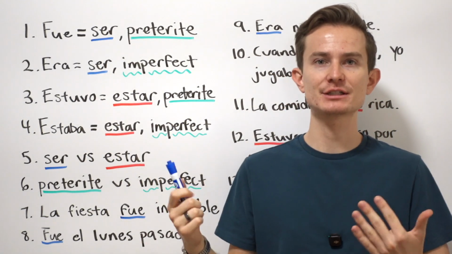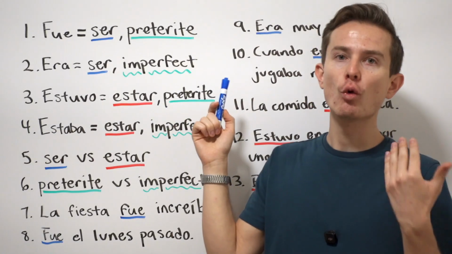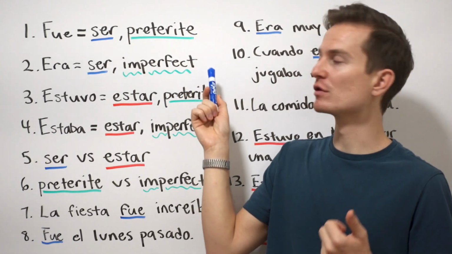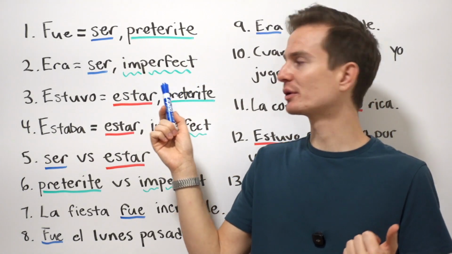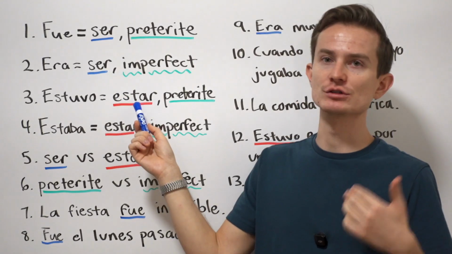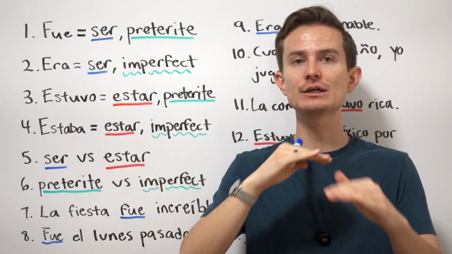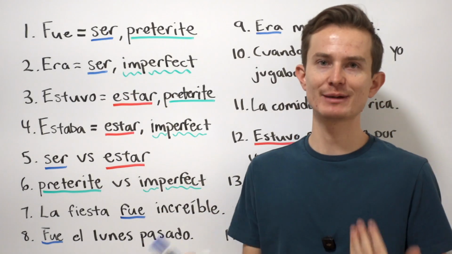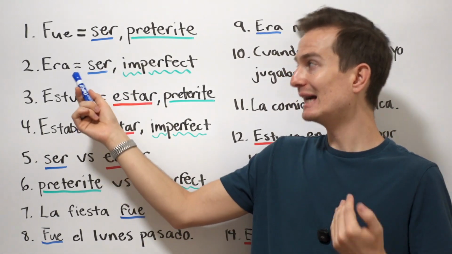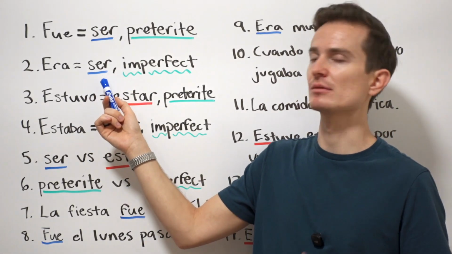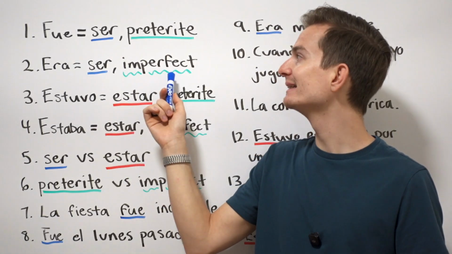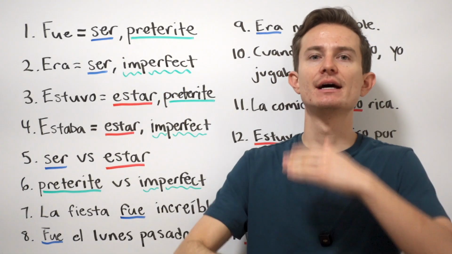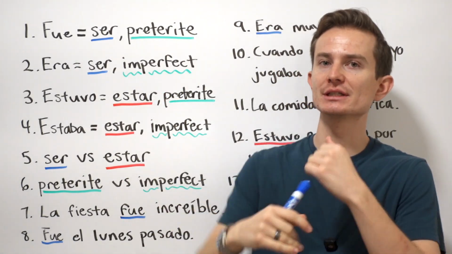Oftentimes for us as Spanish learners, it's hard to differentiate when to use the preterite versus the imperfect. And it also can be tricky to use ser versus estar. So when you're adding those layers, it can get really tricky, which is why this can be hard for us as Spanish learners. Now, era is also coming from the verb ser, meaning to be, and it is the imperfect tense, the imperfect for ongoing actions in the past.